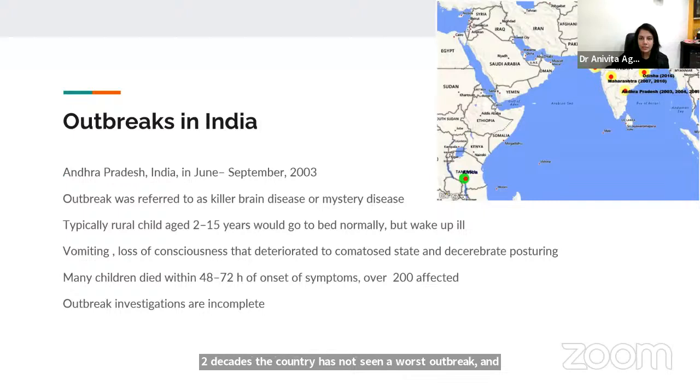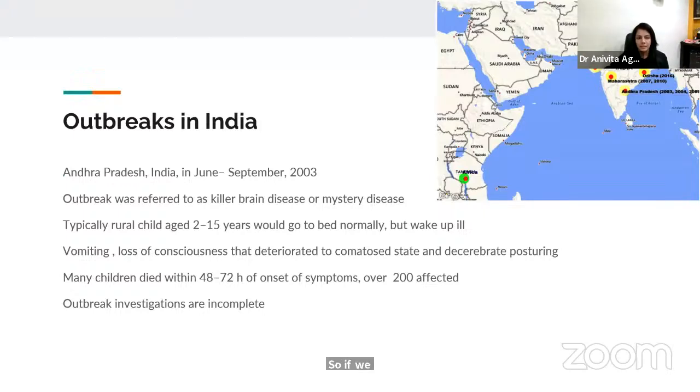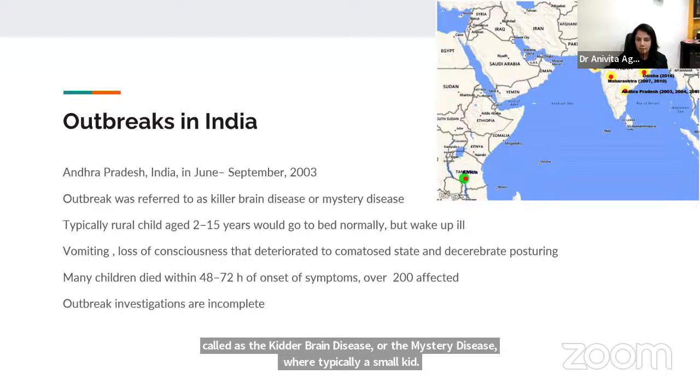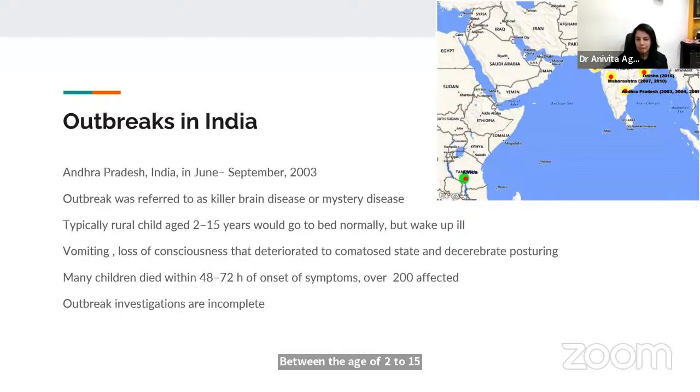So, if we summarize what Dr. Ashish has already presented, we started off with the first outbreak in 2003 in Andhra Pradesh. At that time, it was called the killer brain disease or the mystery disease, where typically a small kid between the age of 2 to 15 years would go to bed normally, eating well, looking well, but the next morning, he would wake up ill.